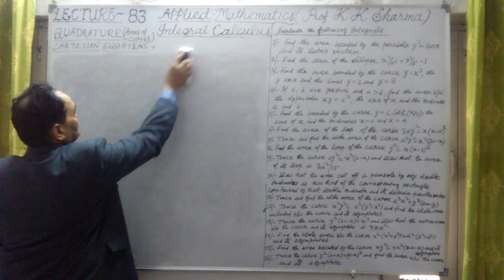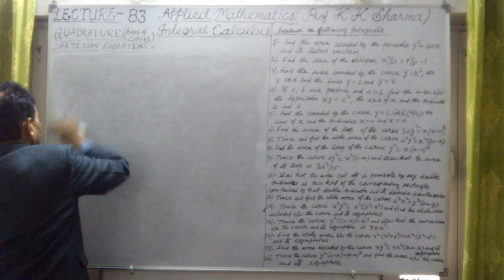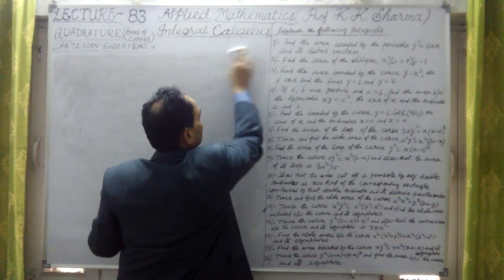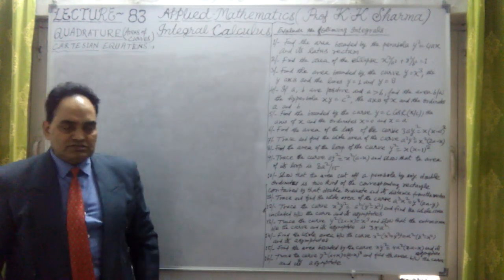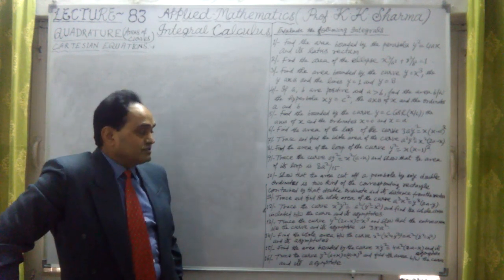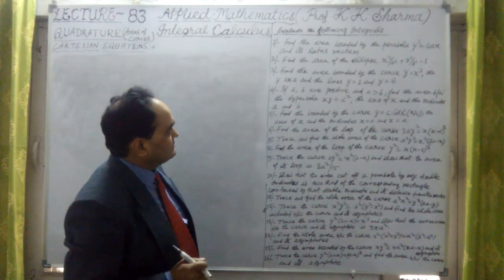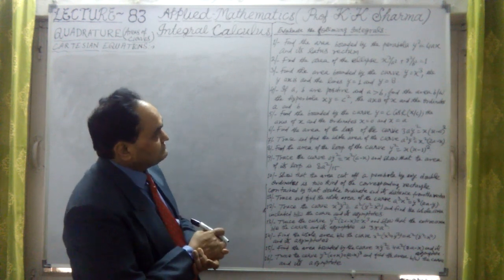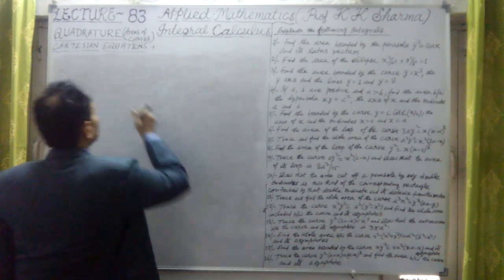So now let me talk about questions, one by one. Let me talk about first question. How do we find out area of plane curve? Now tracing of the curve, which we did in the previous lecture series, and sometimes they have asked to first trace the curve and then find the area. We will find out the area here. So first question: find the area bounded by the parabola y square equal to 4ax and its latus rectum. Okay, question number 1.